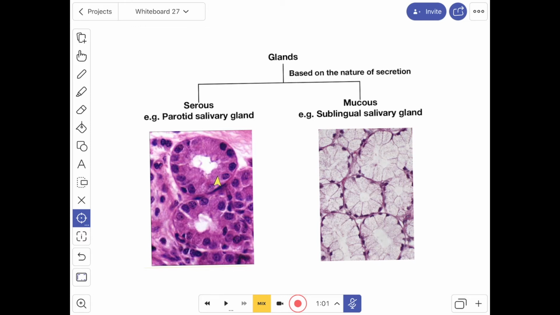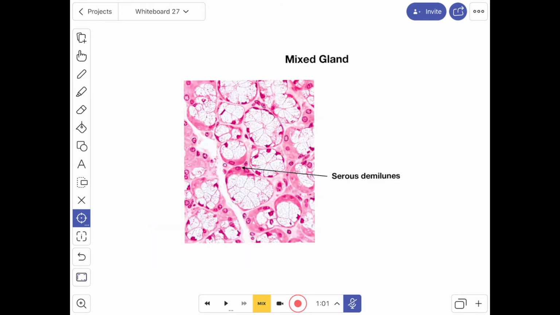The cells of serous acini are triangular with a rounded nucleus. Their nuclei are centrally placed and the secretion of the serous glands is protein in nature. The cytoplasm of the serous cell is granular and often stained bluish with hematoxylin and eosin stain. The lumen of the acini is small when compared to the mucous acini. Some glands have both mucous acini and serous acini, so they are known as mixed glands. Example, the submandibular salivary gland.